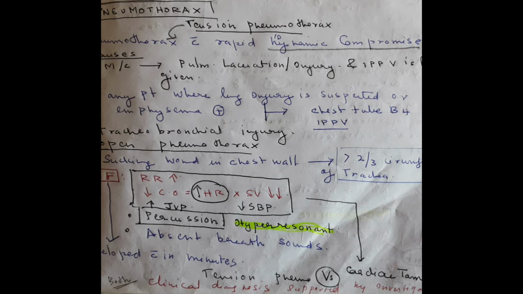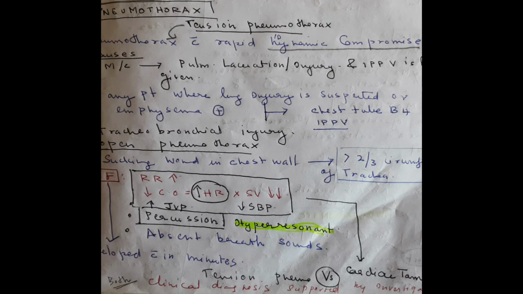First of all, air will go inside through the sucking wound, causing the collapse of the lung on that side, afterwards leading to hyperinflation of the opposite lung, and due to more increase in the air going inside through the sucking wound, it will cause deviation of the trachea to the opposite side, pushing the lung toward the chest wall, and there is also increased pressure on the heart.